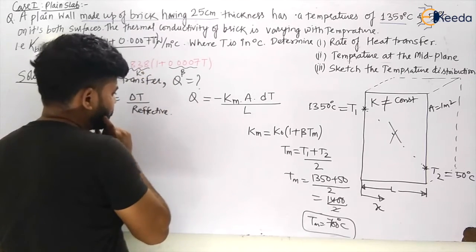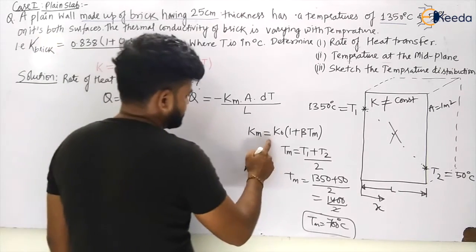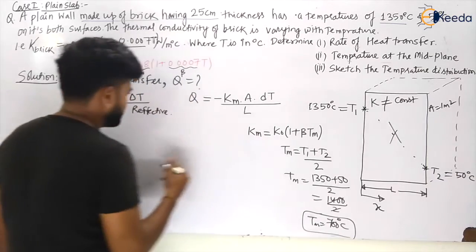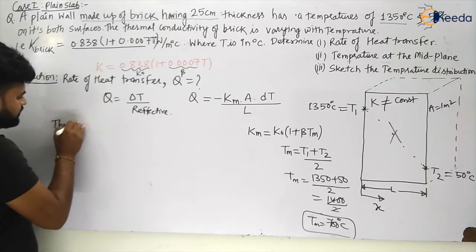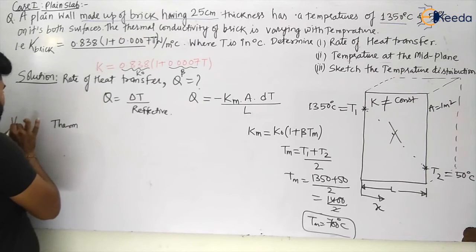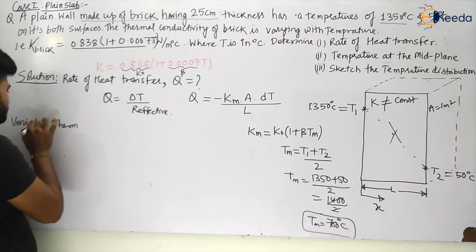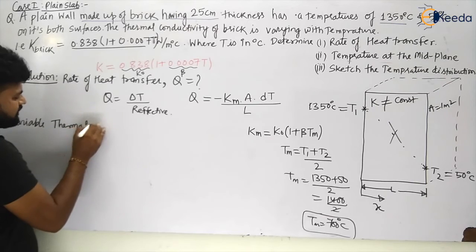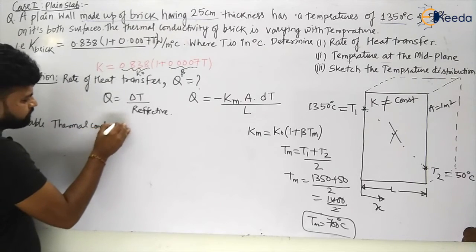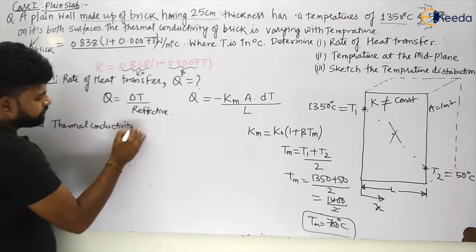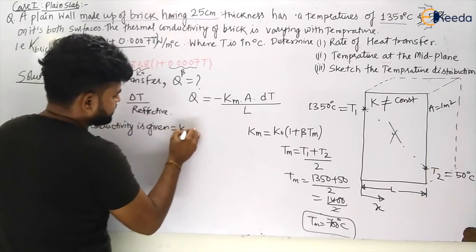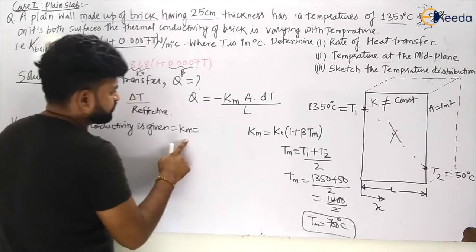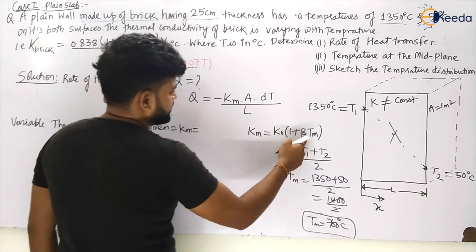Now can we calculate Km? Km we can calculate. The variable thermal conductivity, my dear students, is given in this case for heat transfer by Km equal to K naught (1 plus beta Tm).